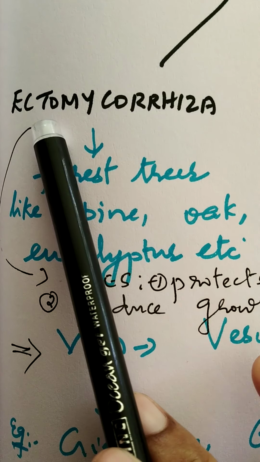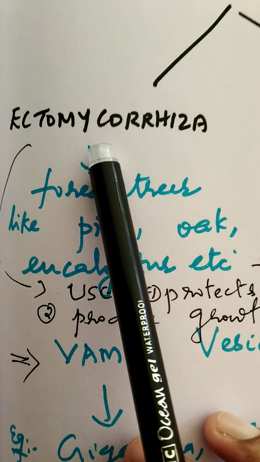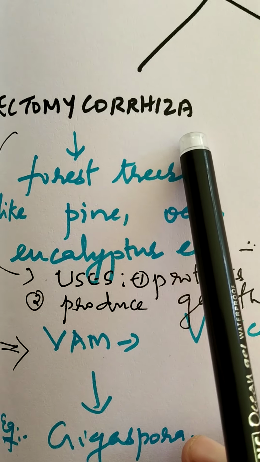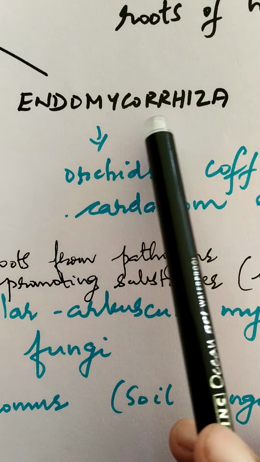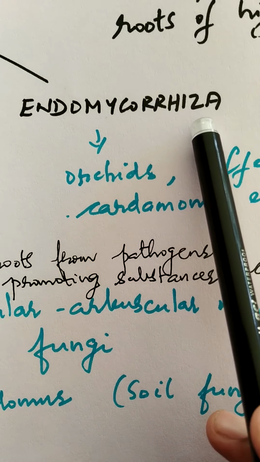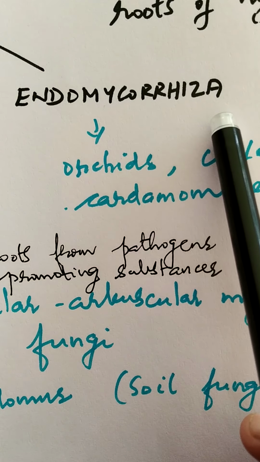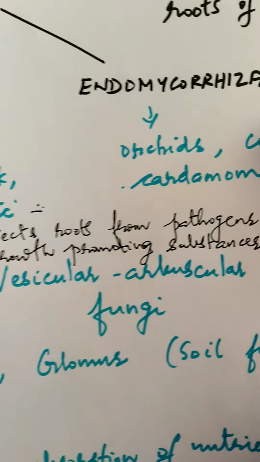So ecto stands for outside. So in ectomycorrhiza, the fungal hyphae form a dense sheath around the roots of higher plants. But in case of endomycorrhizae, the fungal hyphae penetrate the cortical cells of the root and they form association with the inner cortical cells of the root.